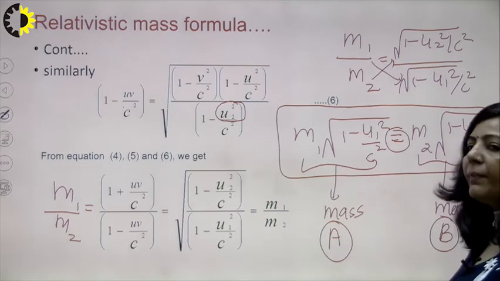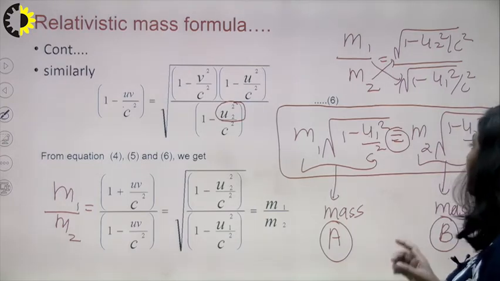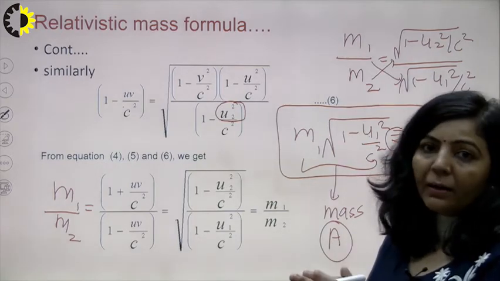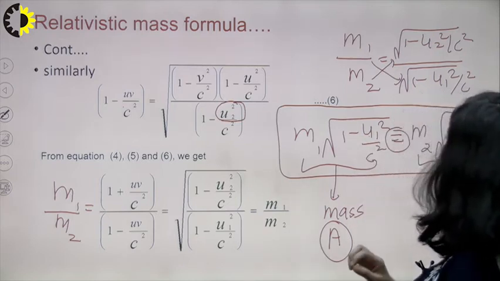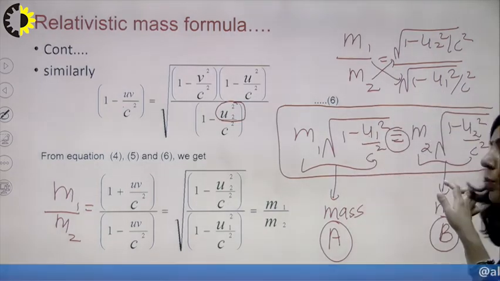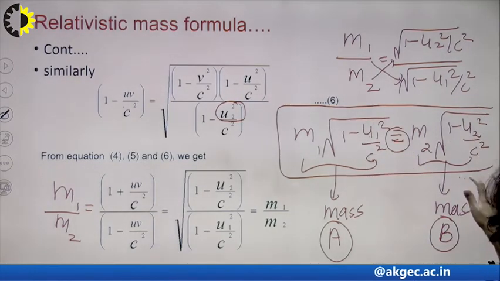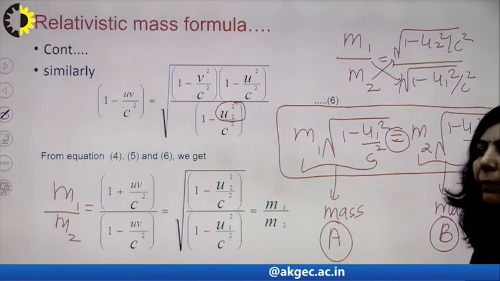So they can be equal to each other according to this equation if they are equal to a common term. And you know, in A and B, the common term is their rest mass, because these two are identical particles. Since A and B are identical, their rest mass is equal. It means both terms are equal to a common term, that is m naught.